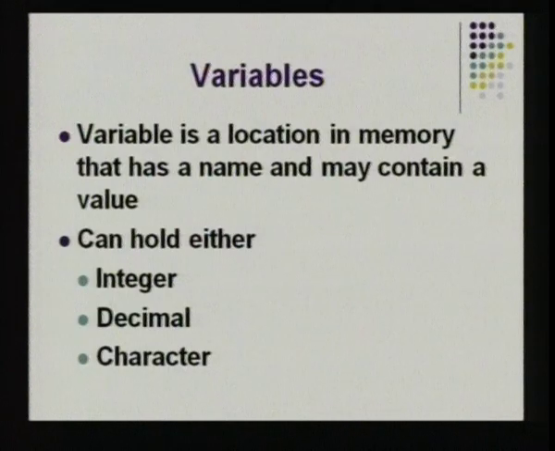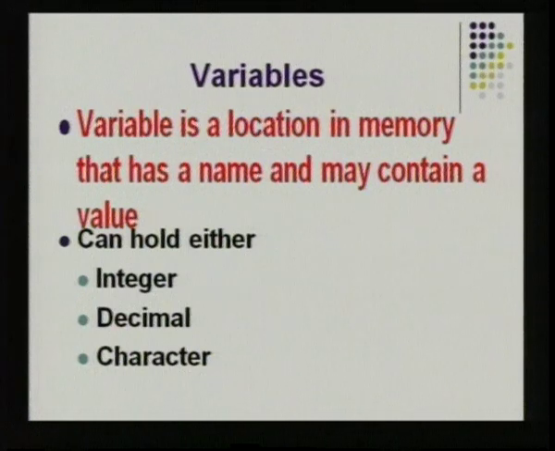Next we go to this concept of variables. So what is a variable in C++? Like identifiers, variables are also special names which are given to hold the values of the data that are used in the program. So variable is a location in memory that has a name and may contain a value. So it is a name to hold a value, and when you say variable and you give it a value, immediately the memory gets allocated for it. So it identifies a space in the computer's memory which holds that particular value.